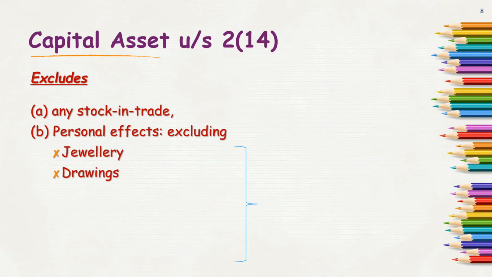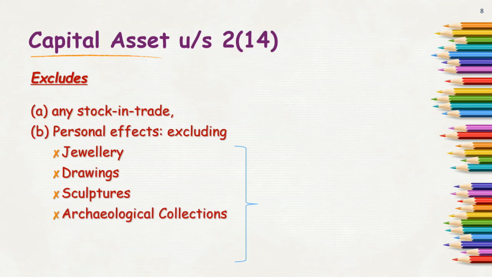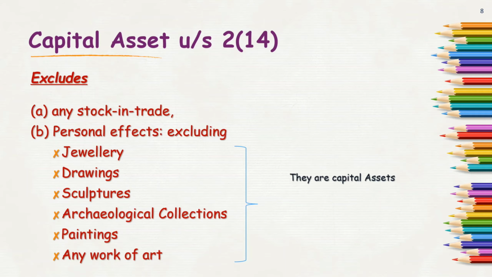Further, drawings are again not personal effects. By drawings I mean art or culture or sculptures, archaeological collections, paintings, any work of art. So all these precious items and antique items whatever I am having are excluded from the personal effects. It means these items are capital assets. Exclusion to exclusion means inclusion in the definition.